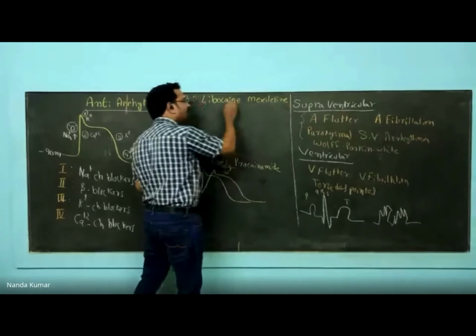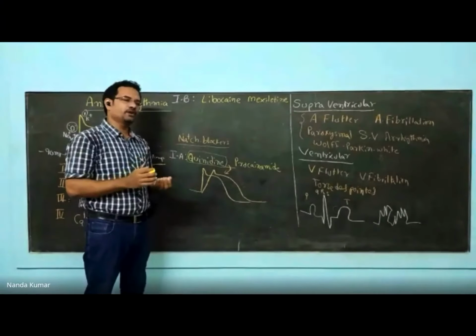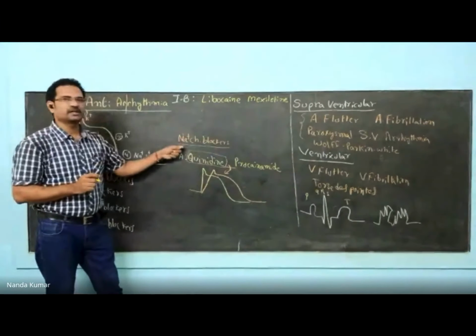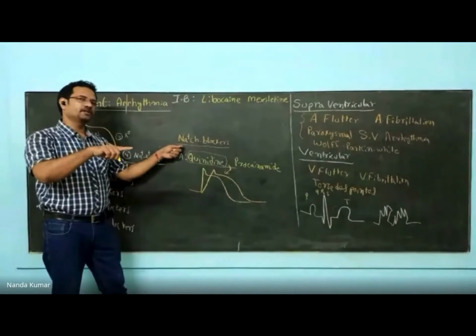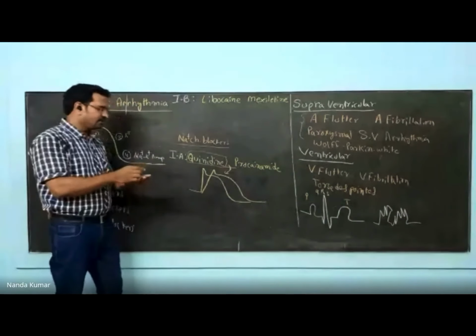Now again, lidocaine, procaine, procainamide, all of them are local anesthetics. See, they have dual actions because their job is to block sodium channels. When they block in the CNS, they become local anesthetics. When they block in cardiac tissue, they become antiarrhythmic. Now let us see what happens with this one.